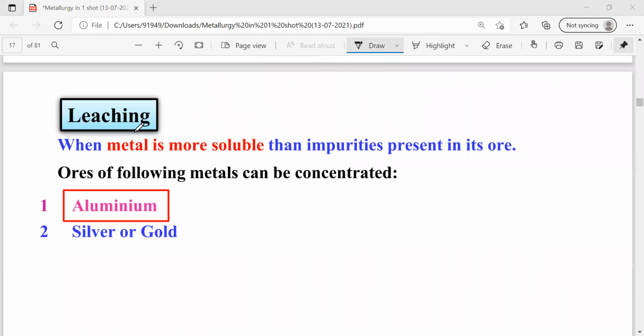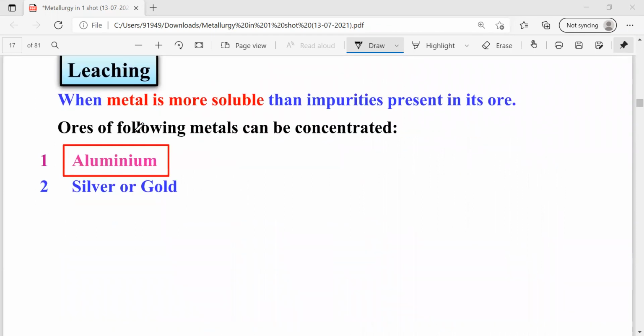Next one is about the leaching process. Leaching means washing an ore many times with a suitable solvent, where the metal is going to be more soluble than the impurities. If any ore is taken, and the ore contains impurities, the impurities are less soluble in the solvent, and the metal is going to be more soluble. Then simply we can separate ore from the gangue particles by using the leaching process. Generally, the leaching process is used for the extraction of aluminum and for the extraction of silver and gold.